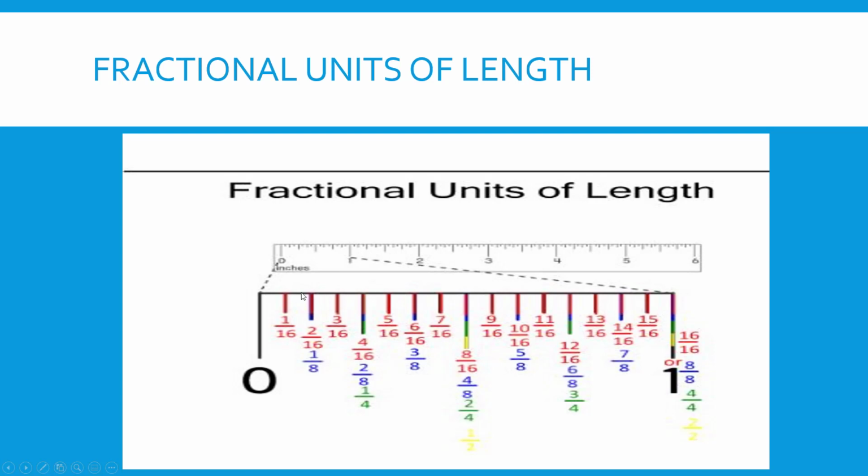If whatever we're measuring comes all the way out to right here, instead of us counting 1/8, 2/8, 3/8, 4/8, 5/8, 6/8, 7/8, we're going to know that there are 8 equally divided parts, and if we step back one of those, that's going to be 7/8, so it's 7/8 of an inch.